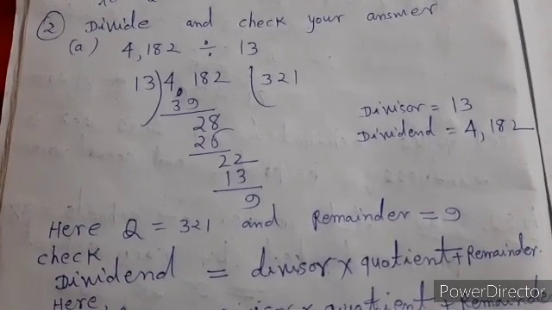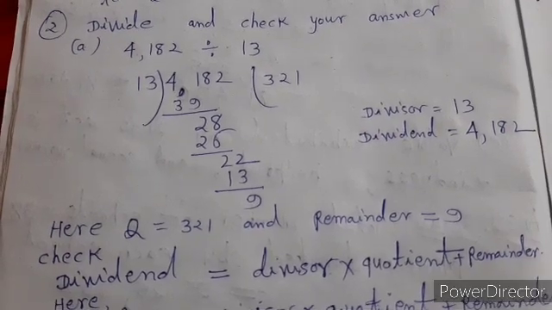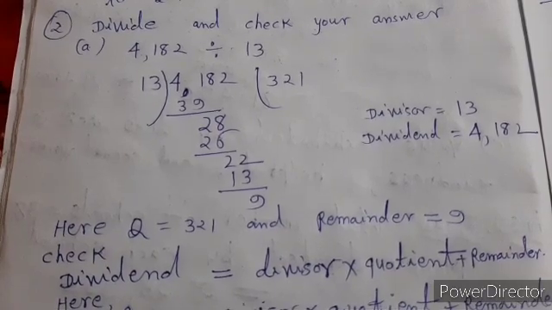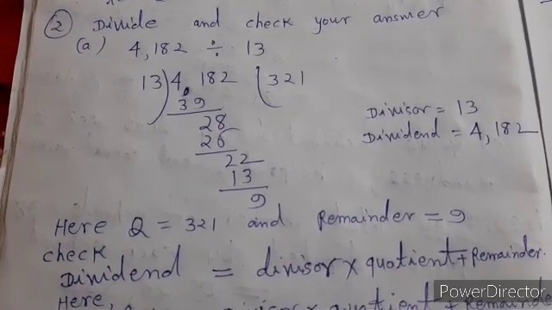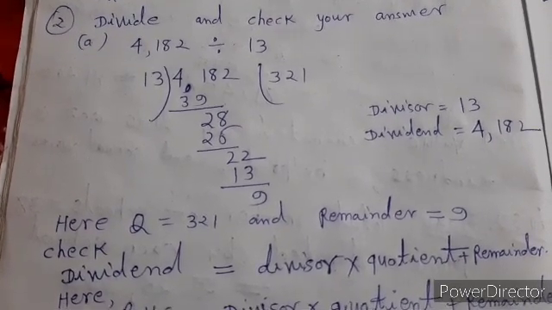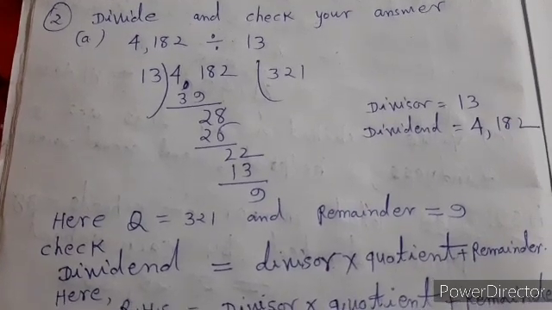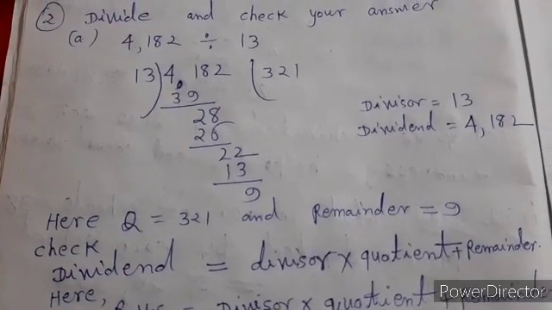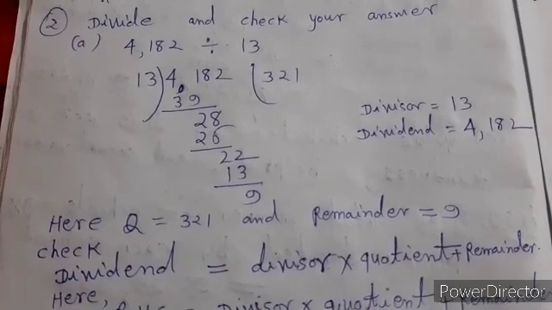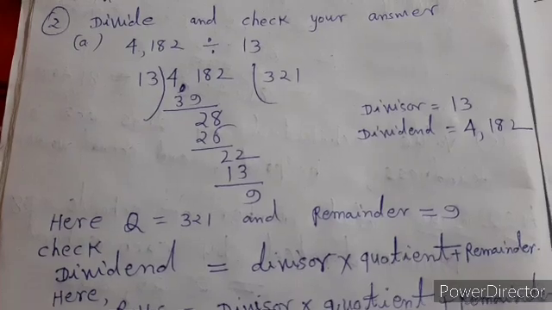The number is 4182 divided by 13. We divide 4182 by 13. Here we observe that divisor is 13, dividend is equal to 4182, quotient Q is equal to 321 and remainder is 9. As the property is dividend is equal to divisor into quotient plus remainder, here we check that.